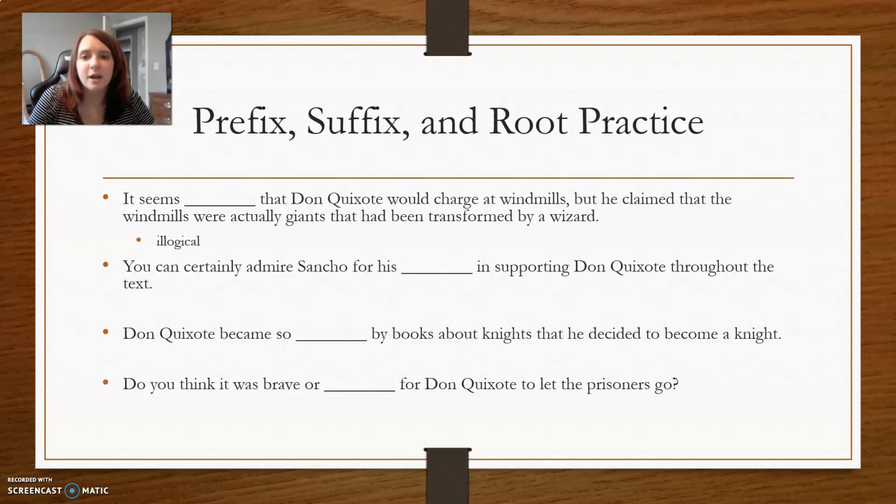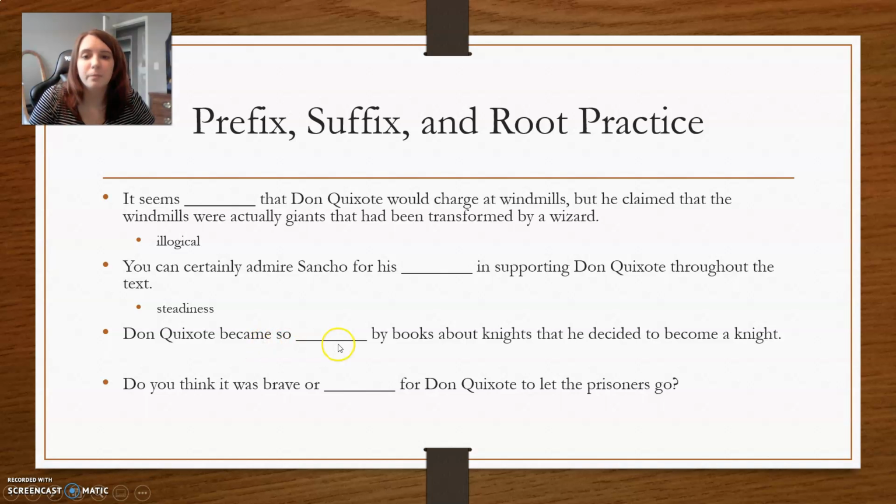"You can certainly admire Sancho for his blank in supporting Don Quixote throughout the text." Steadiness. From steady, we added ness. You can certainly admire Sancho for his steadiness in supporting Don Quixote throughout the text.